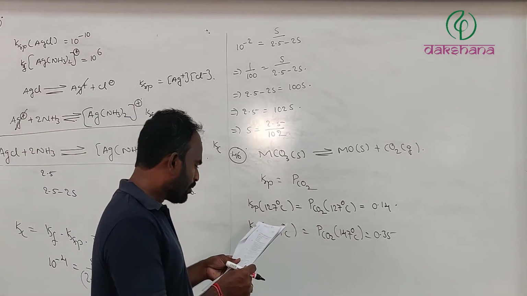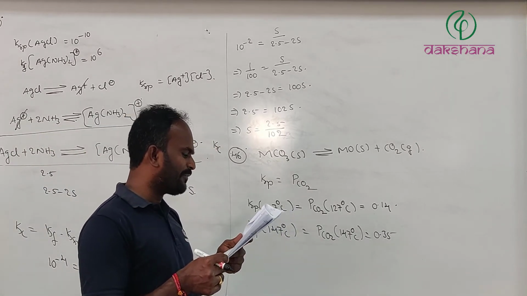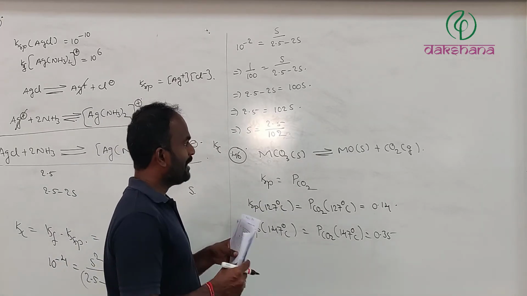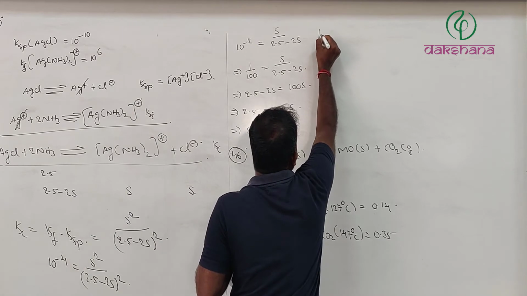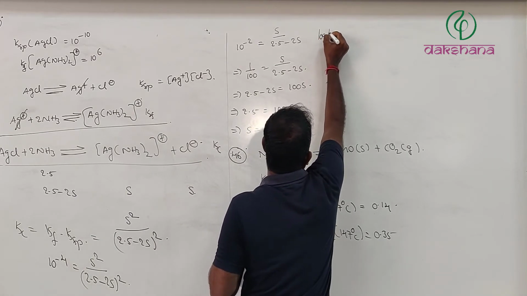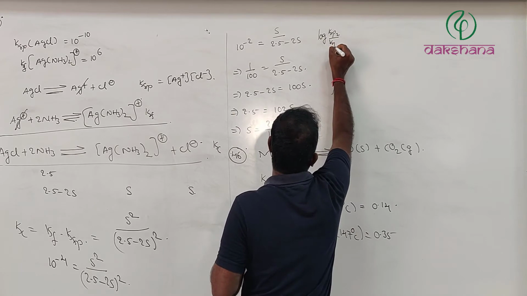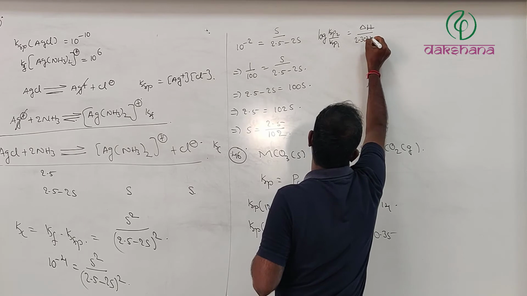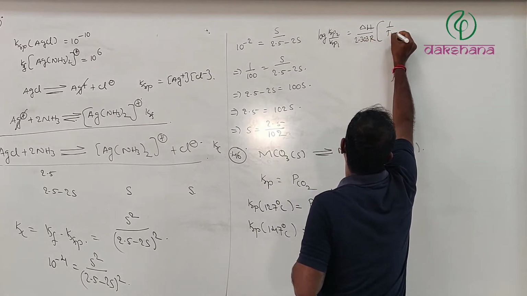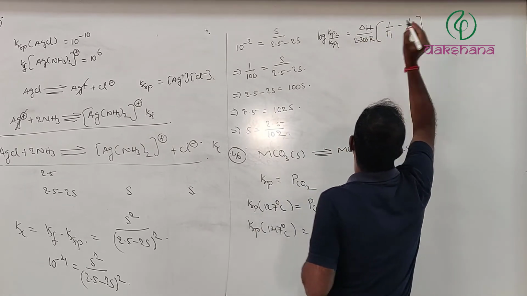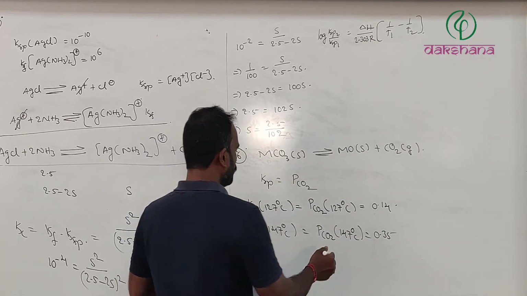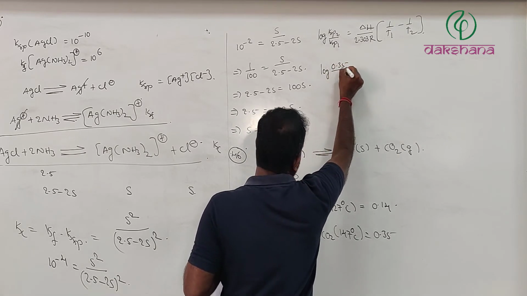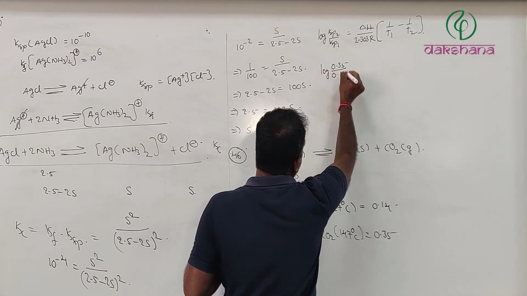Now, what we have to calculate first is the enthalpy of reaction. As we know the two values, we use the Clausius-Clapeyron equation: log Kp2 divided by Kp1 is equals to delta H divided by 2.303 R into (1 divided by T1 minus 1 divided by T2). So now this value is going to be log 0.35 divided by 0.14.